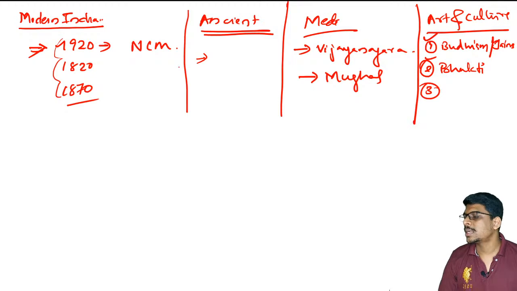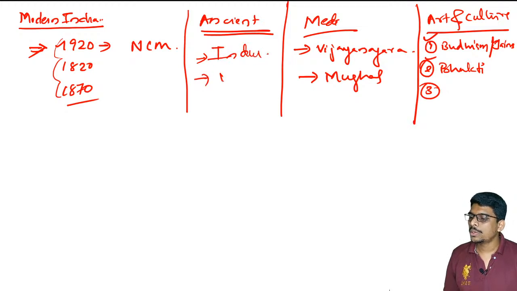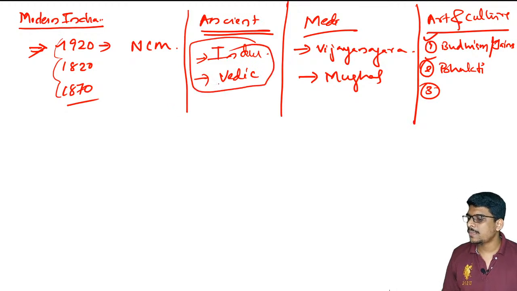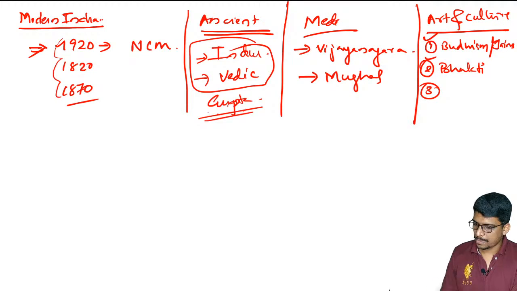There may be a certain excavation, there may be an identification of certain points. Just go through that. Mostly there will be a question on Indus Valley civilization or Vedic civilization. This is too broad. I cannot discuss all that in these sessions. I'm just saying that you should give certain importance to Indus Valley and Vedic civilization.